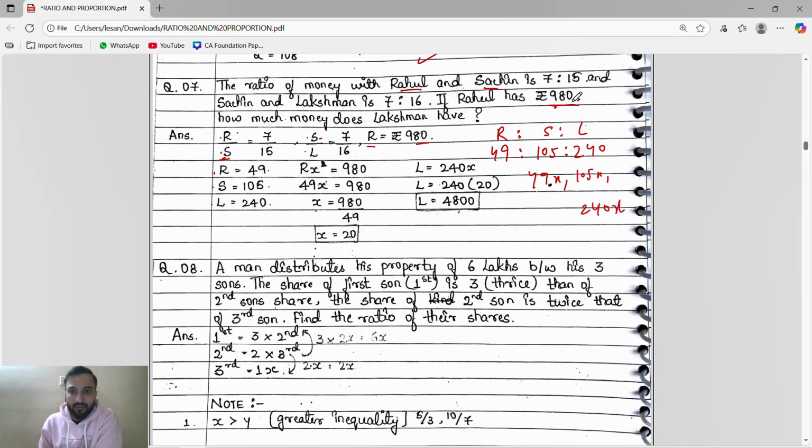Now they said Rahul has 980, means Rahul 49x. So see, 49x is equals to 980. So x is equal to 980 by 49, you will get x is equal to 20. How much does Lakshman have? So Lakshman is having 240x. X value we know 20. When we'll substitute, we'll get the answer.